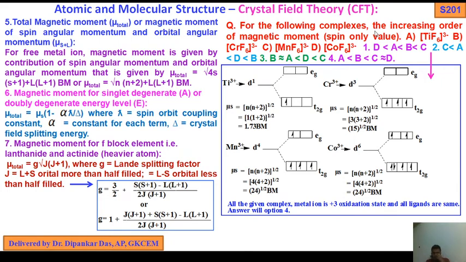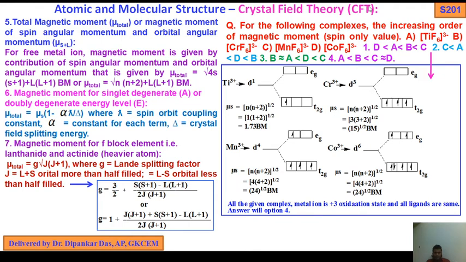For the following complexes, arrange in increasing order of spin-only magnetic moment: A [TiF6]3−, B [CrF6]3−, C [MnF6]3−, D [CoF6]3−. Answer options given: 1, D less than A less than B less than C. 2, C less than A less than D less than B. 3, B approximately equals A less than D less than C. 4, A less than B less than C approximately D.